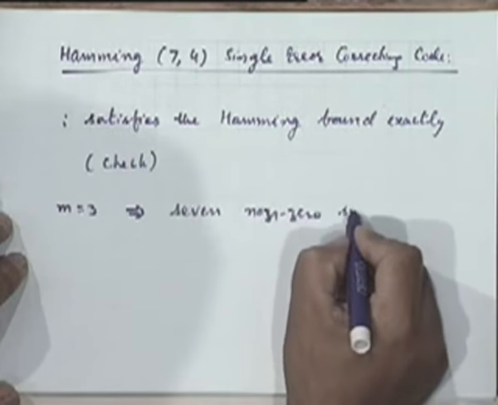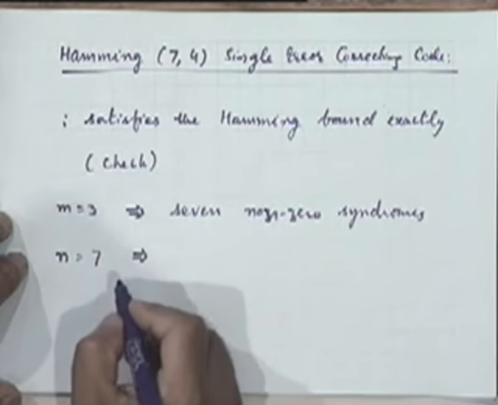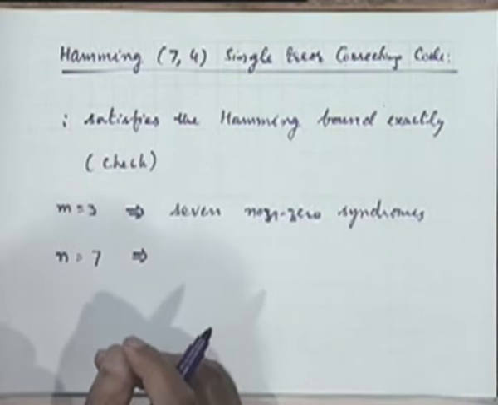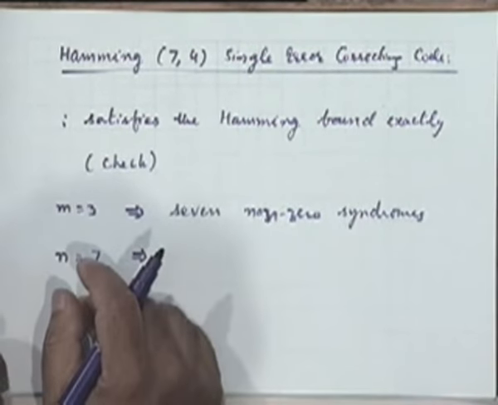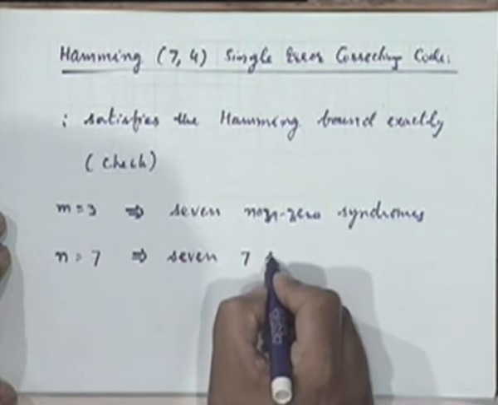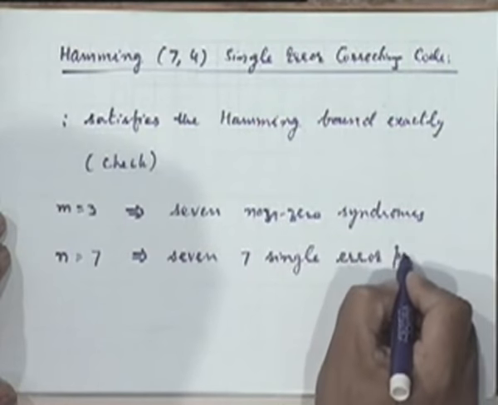Okay. What is the value of n? 7. How many error patterns are there with exactly a single error? 7 error patterns? 6. Why 6? The code is of length 7. You can have an error at each location, right? Separately. So there are exactly 7 error patterns with single errors. Okay.